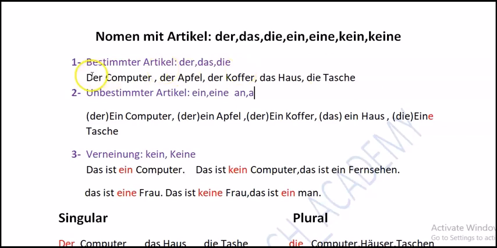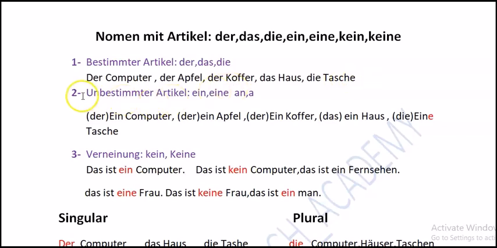For example, for computer the article we use is the one for male, while in English for it we use "it", which is used for something neutral. Here we say der Computer. It means a computer. Der Apfel means an apple. Der Koffer means a briefcase. Das Haus means a house. Die Tasche means a bag.